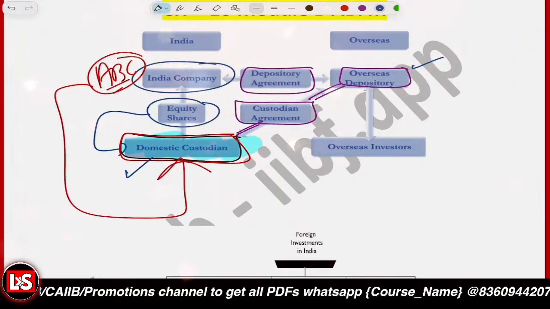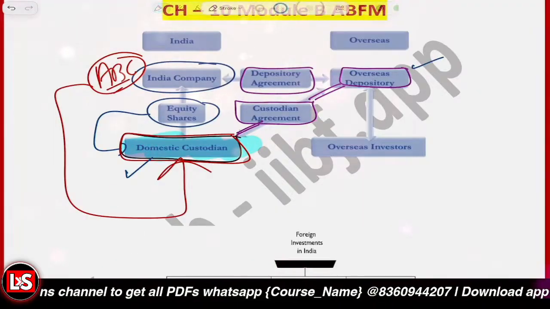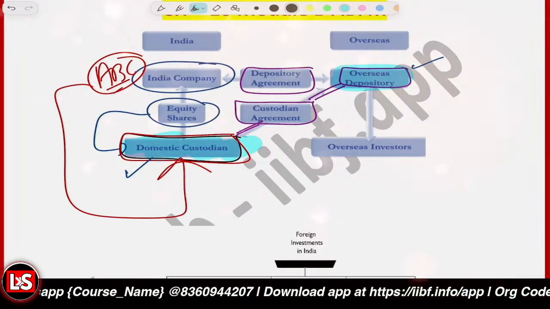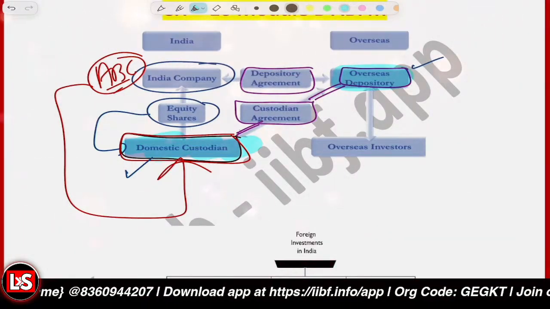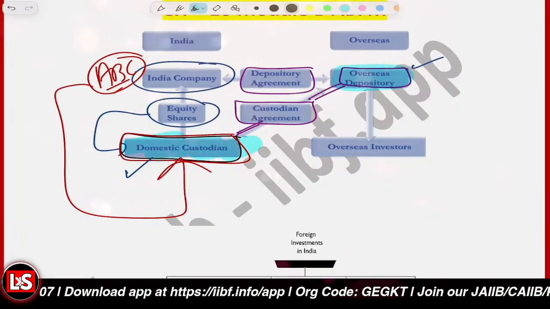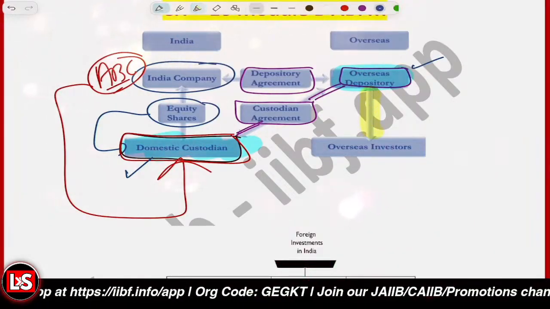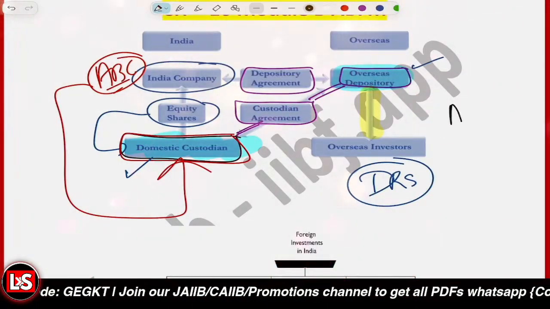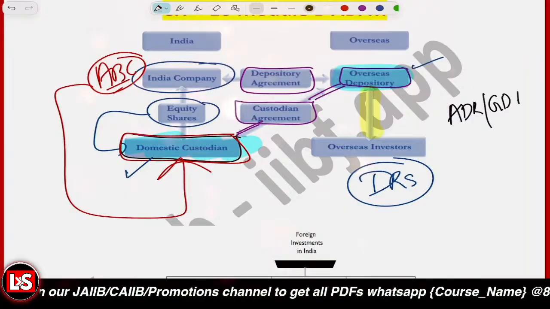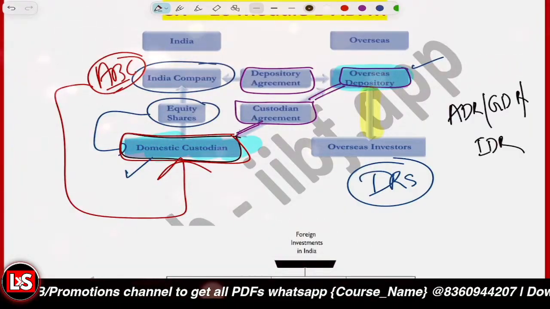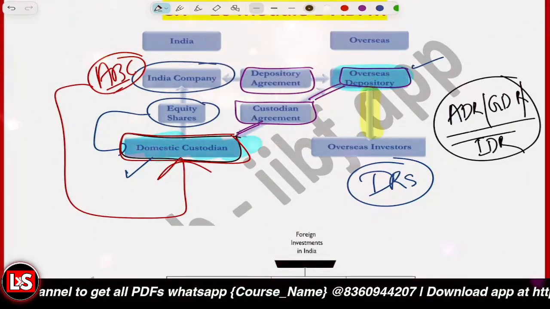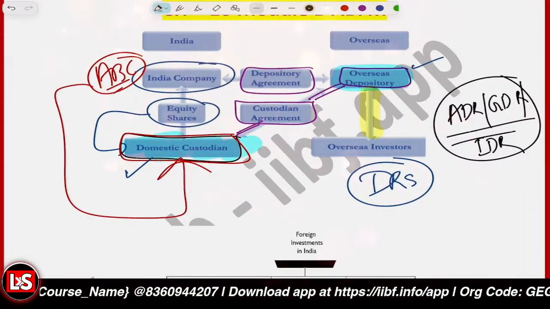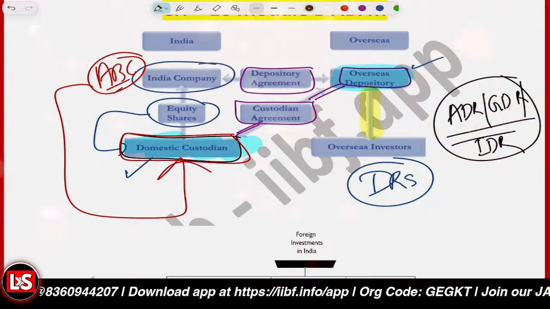It will be authorizing the overseas depository to issue the depository receipts against the shares held in custody. So the instruments which are issued are basically the depository receipts, the DRs. Here we are talking about the ADR and the GDR, or even these can be the IDRs. Getting it? This is the whole point that is explained here.